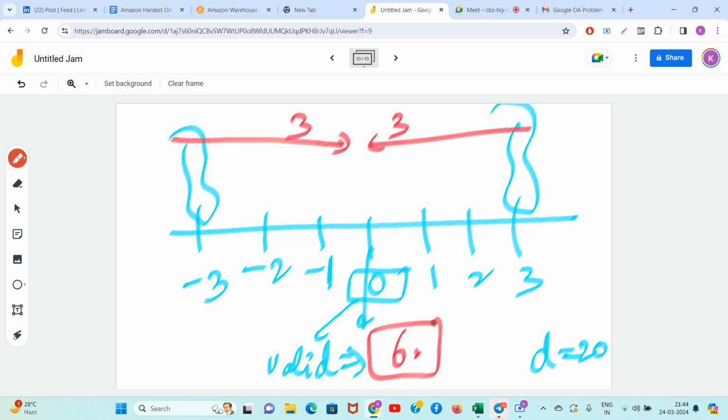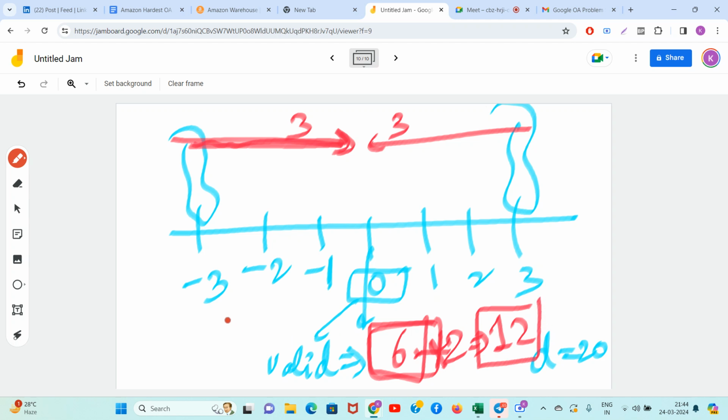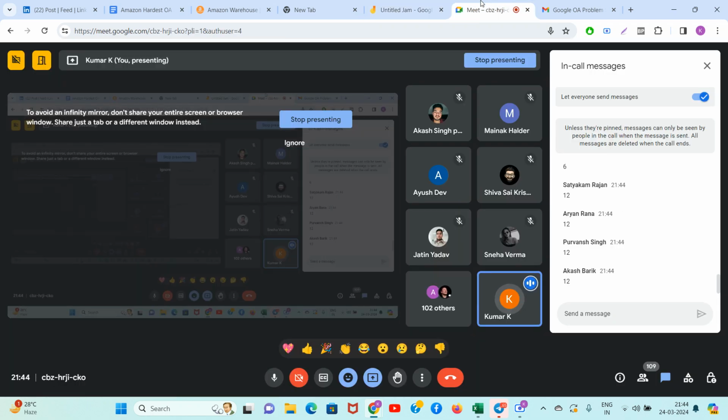Amazon is saying that whatever is the distance, multiply the final distance with 2. Why, guys? They are saying that once you keep the item here, the truck will go back to the original place, so the distance doubles. So guys, what is the total cost? 12. Whatever is the actual distance, multiply it with 2. That's what Amazon is telling you. I hope that is not a difficult task for you. Whatever total distance comes, multiply it by 2.